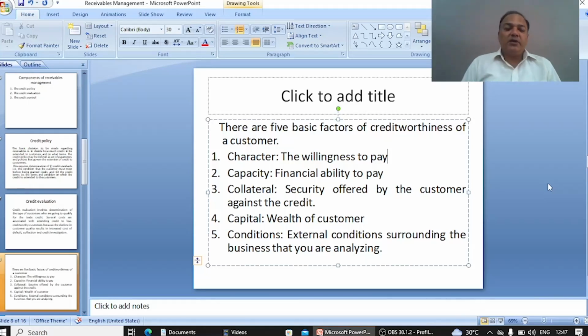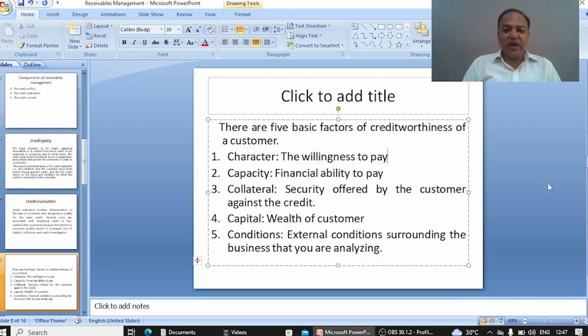For example, if you are giving a credit of rupees 50 lakh to a customer, and the customer is ready to pledge collateral against the credit of rupees 50 lakh, then it will be very easy to give the credit, because if the customer makes a default, then you can sell the collateral and collect the funds.